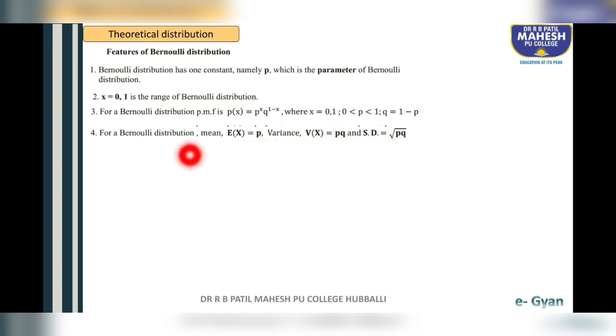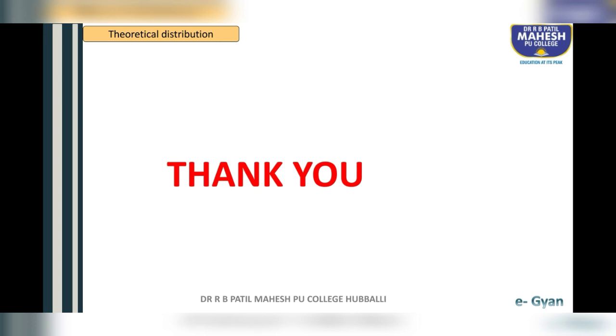Okay students, mean of Bernoulli is p and variance is pq and standard deviation is root of pq. The last feature is, students, mean is always greater than variance. You have to remember this. Mean is always greater than variance. So mean of Bernoulli is p, variance is pq. So p is greater than pq for a Bernoulli distribution. These are the important features of Bernoulli distribution.